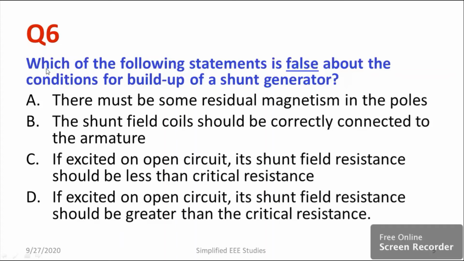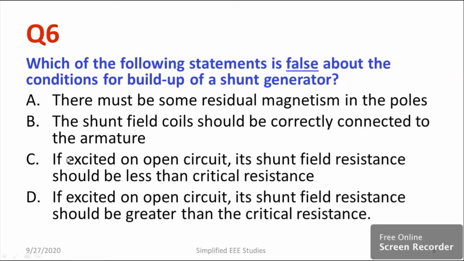Moving on to question number 6. Which of the following statements is false about the condition for voltage buildup in a DC shunt generator? Option A: there must be some residual magnetism in the poles. Option B: the shunt field coil should be correctly connected to the armature. Option C: if excited on open circuit, its shunt field resistance should be less than critical resistance. Option D: if excited on open circuit, its shunt field resistance should be greater than critical resistance. According to the voltage buildup theory, option A, option B and option C.